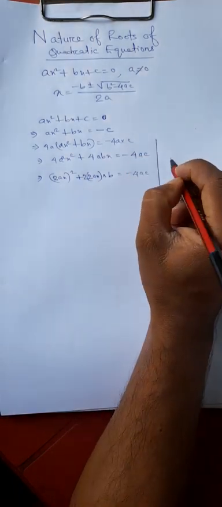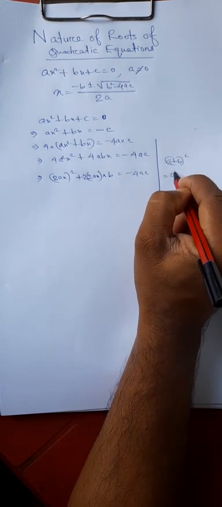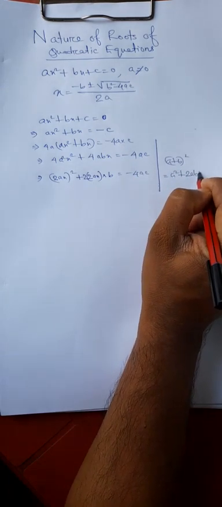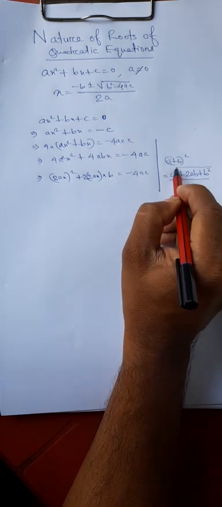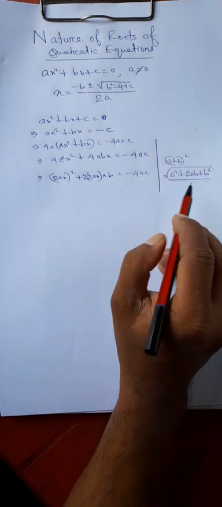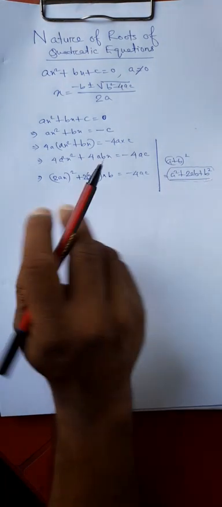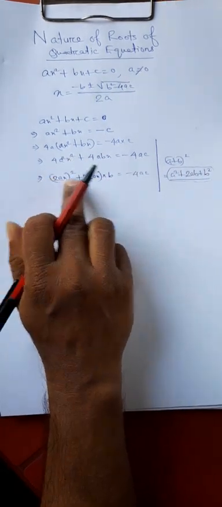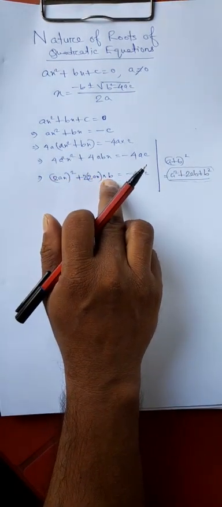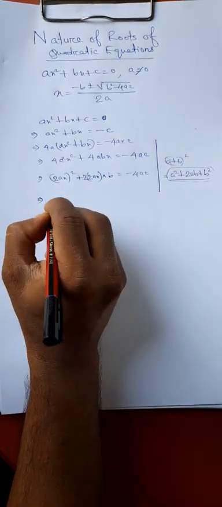Now let's recall this identity. (a + b)² = a² + 2ab + b². So this expression is a perfect square, a² + 2ab + b². Now if you compare this with this expression, we have a² plus twice of ab, but that third term is not here. So let us try to add the third term here.